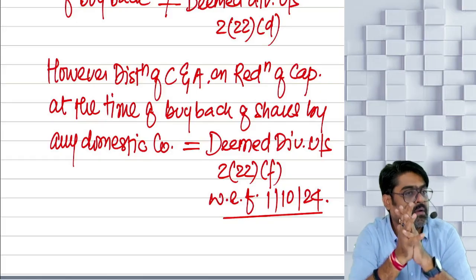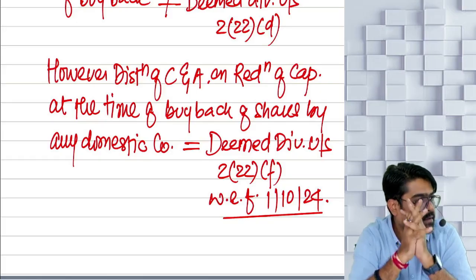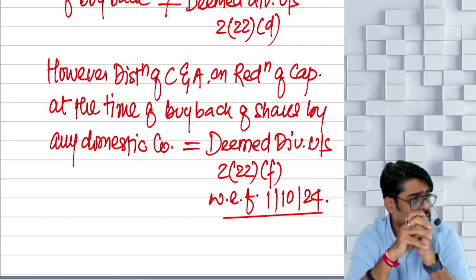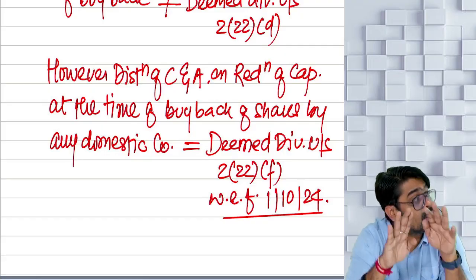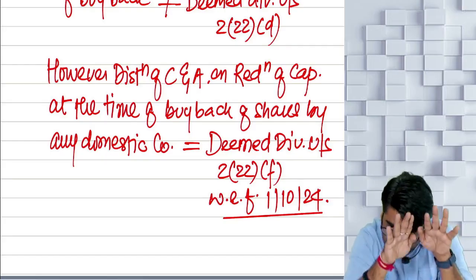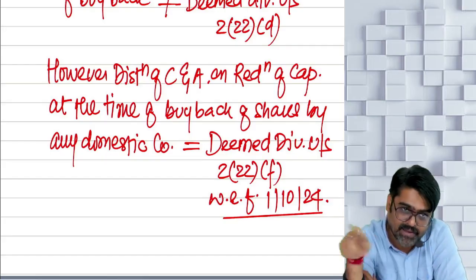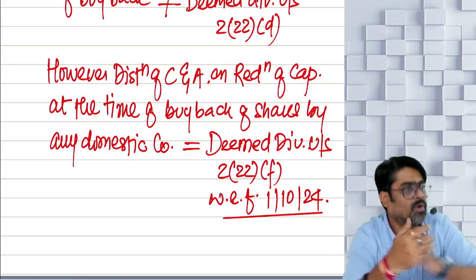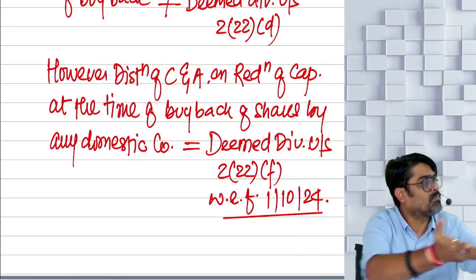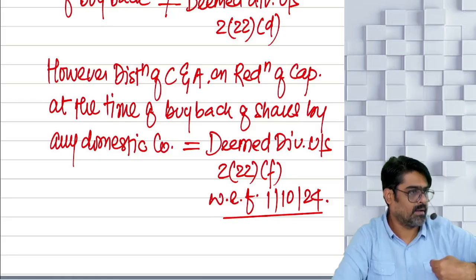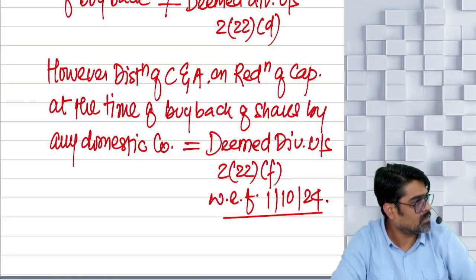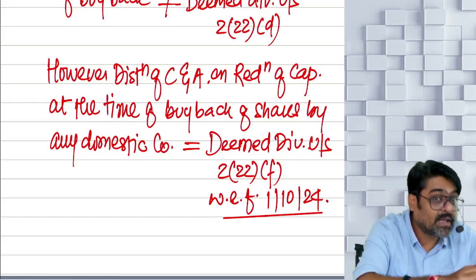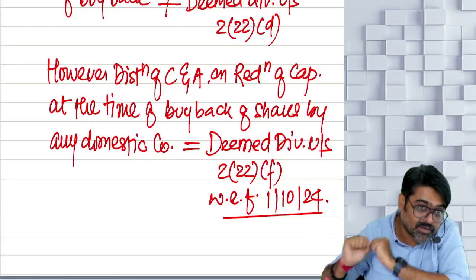So first of all, tell me, company doing a buyback, capital will reduce or will not reduce? Capital will reduce. On that capital reduction, will the company give cash, assets, buyback price? Buyback price will be given in the form of cash and in the form of asset. So give your shares back, company is giving you buyback price. That buyback price can be given in cash also, in kind also. So whatever buyback price is given, meaning cash given, asset given, on buyback, capital is reducing.